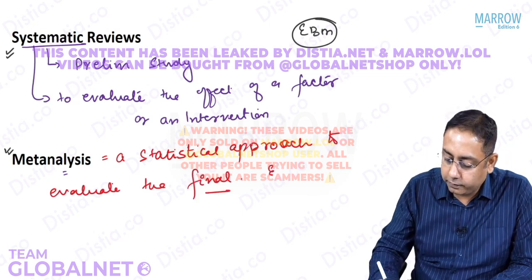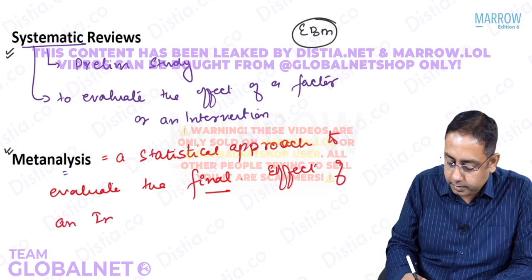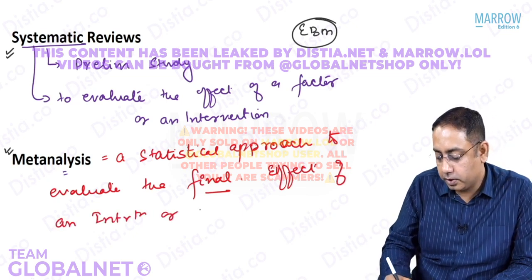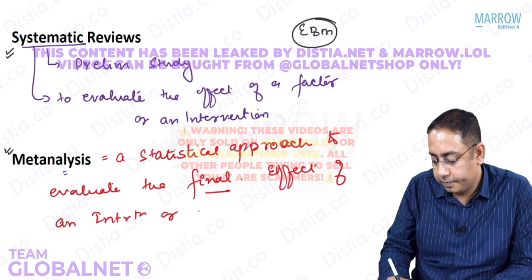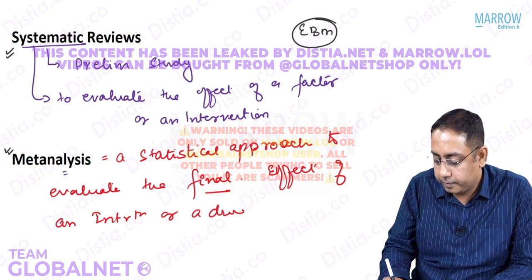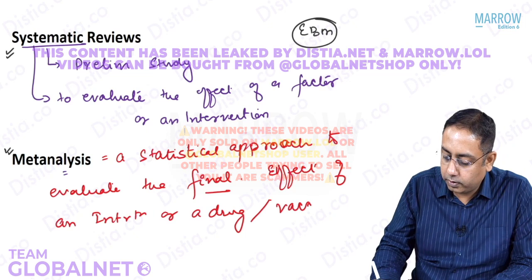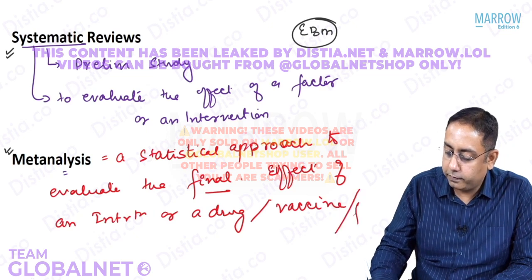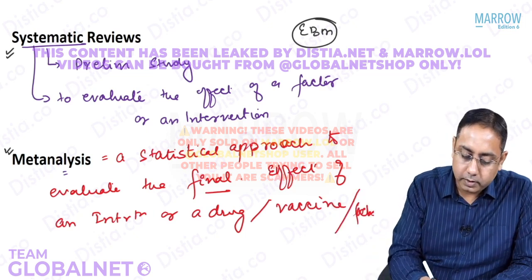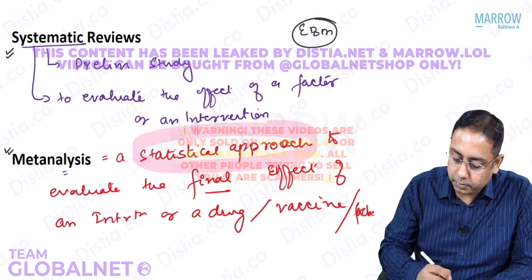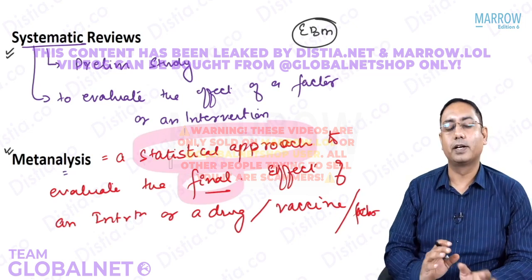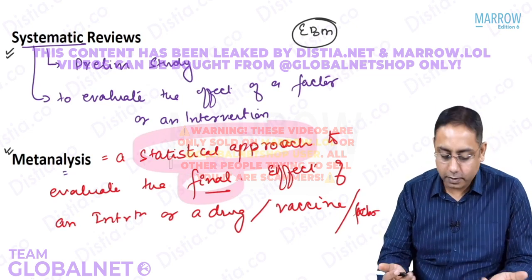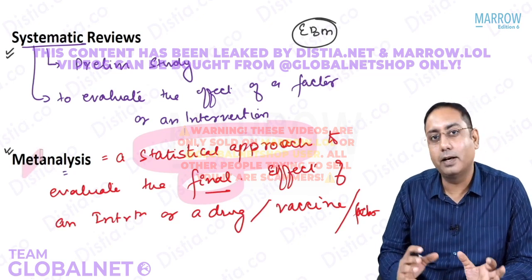To evaluate the final effect of an intervention, usually an intervention or a drug or vaccine or any factor. So just highlight the word: it is a statistical approach to find the final effect. So which of the following is the best measure? Of course, the answer has to be meta-analysis.